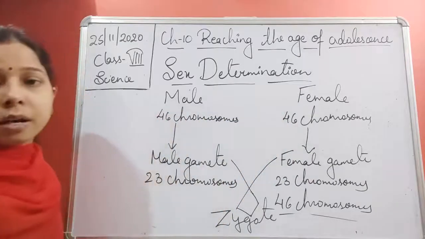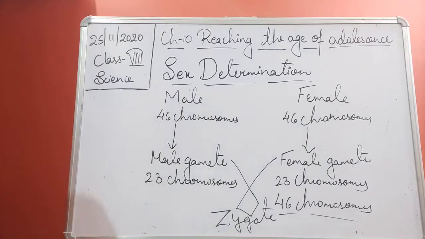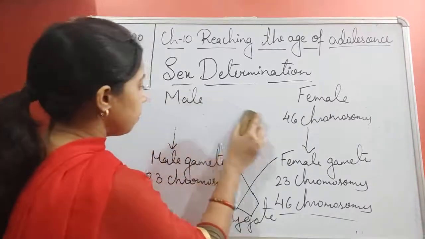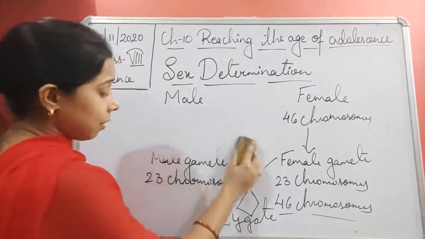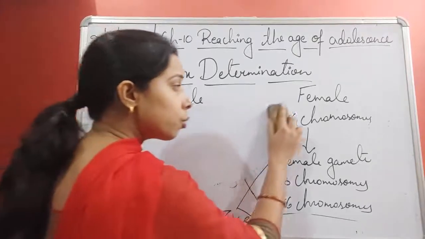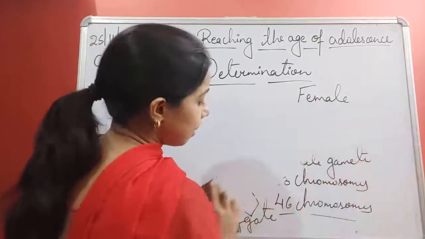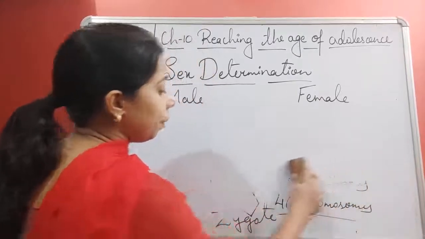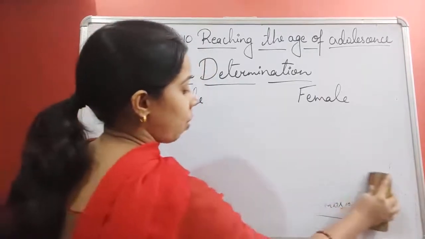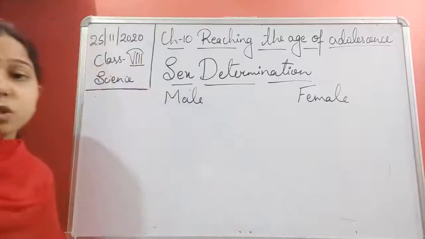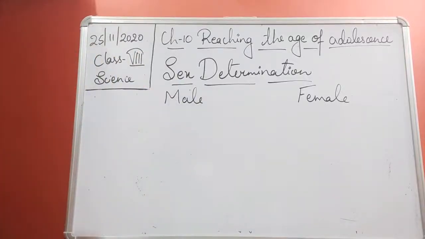Now let us try to understand how the transfer of a single chromosome occurs, and how the sex chromosomes help in the determination of the sex or gender of a person.